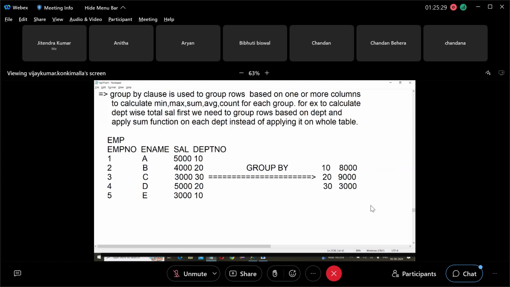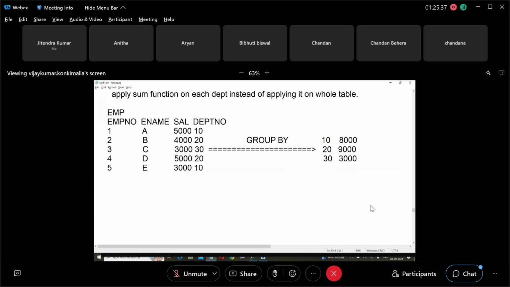So this is the actual table. From this table, I want this output. To get this output, we have to use group by. What is this table? Whatever the table contains is called detailed data, because it gives the details.